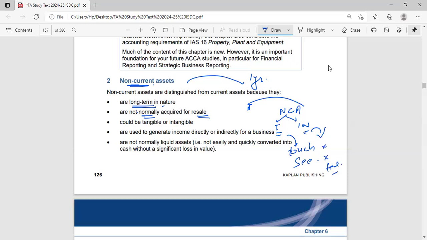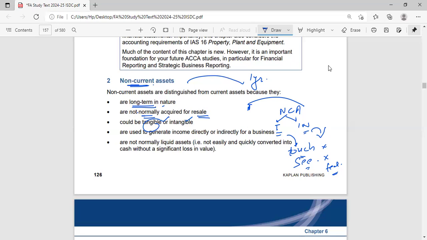Like, I have acquired a license. I make some chemicals, and to make those chemicals, I acquired a license. So that license would be my intangible asset. Okay, I cannot touch it, I cannot see it, but I know it's there. That's why I'm able to make those chemicals. So in my example, machinery would be tangible, but normally speaking, non-current assets could be both tangible and intangible.